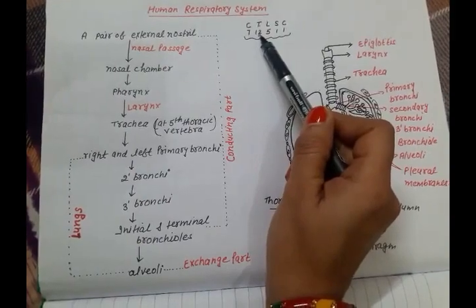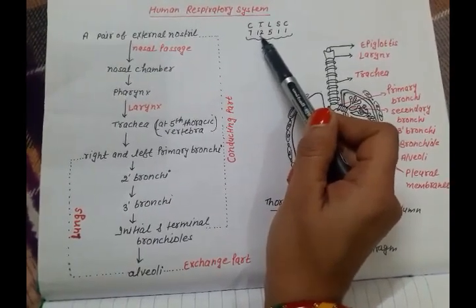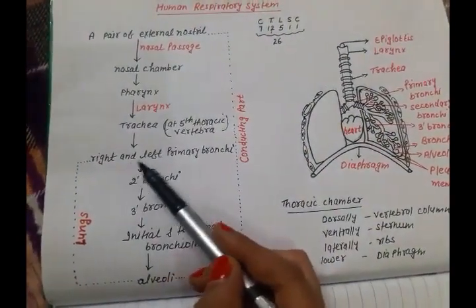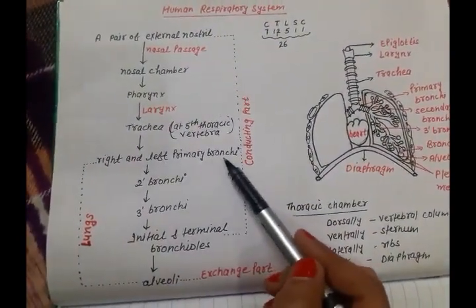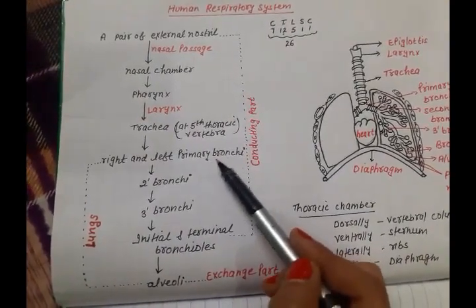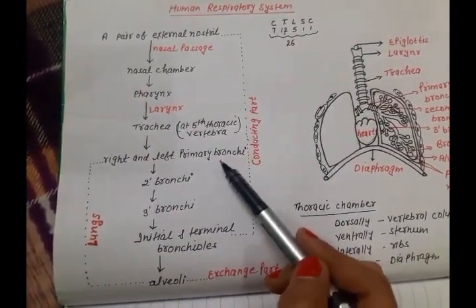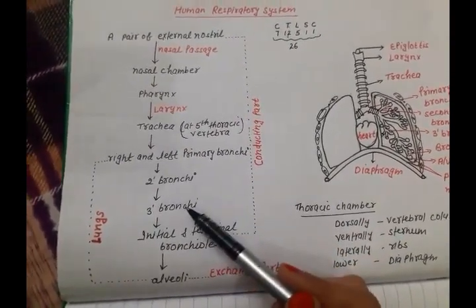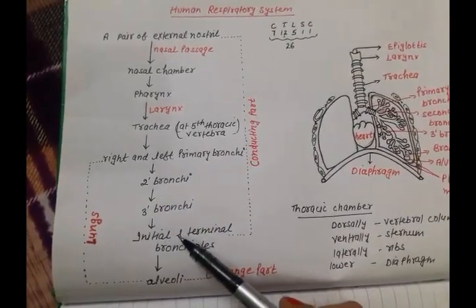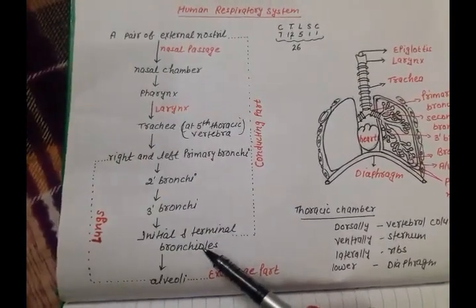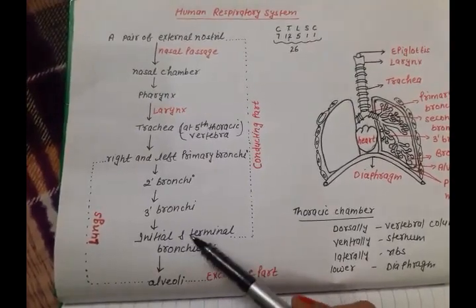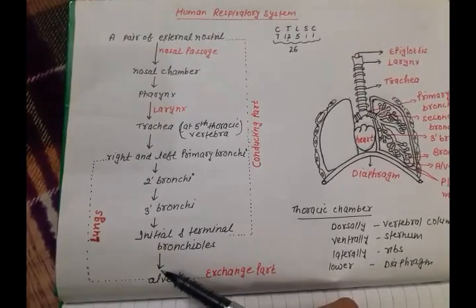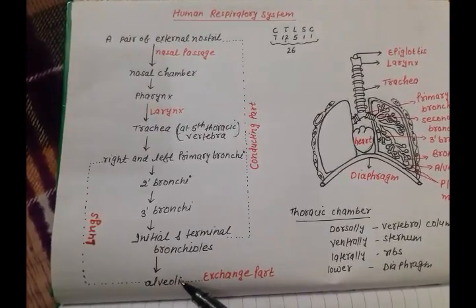So when the trachea reaches the 5th thoracic vertebra, it divides into right and left primary bronchi, and these primary bronchi undergo repeated division to form secondary bronchi, tertiary bronchi, initial and terminal bronchioles, and these bronchioles then give rise to small structures called alveoli.